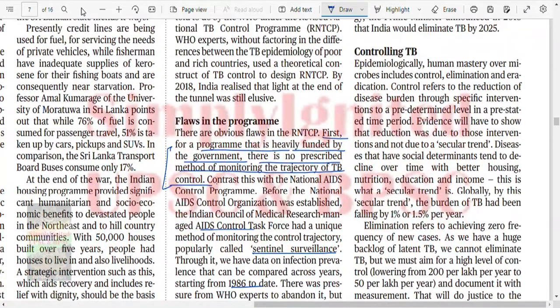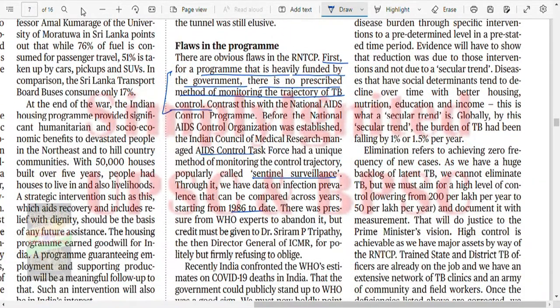Human mastery over microbes includes control, elimination, and eradication. Control refers to the reduction of disease burden through specific intervention to a predetermined level in a pre-stated time. Evidence will have to show that the reduction was due to intervention, not due to secular trend. Diseases that have social determinants tend to decline over time with better housing, nutrition, education, and income. This is what secular trend is. Globally, by secular trend, the burden of TB has been falling by 1 to 1.5% per year.